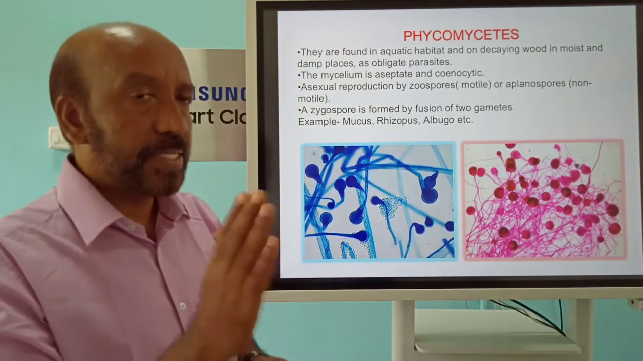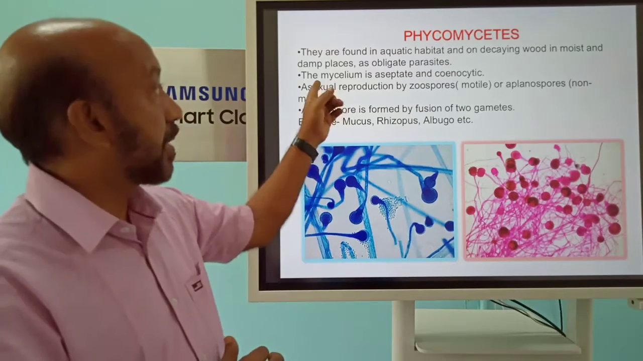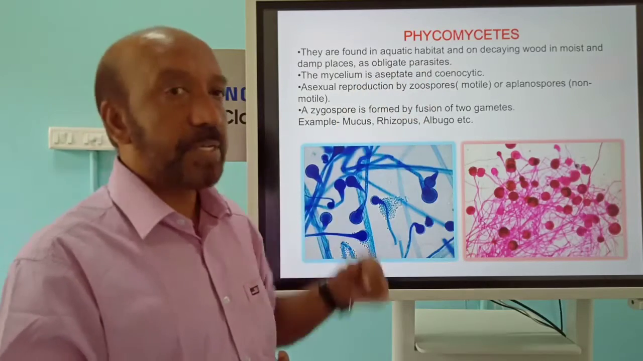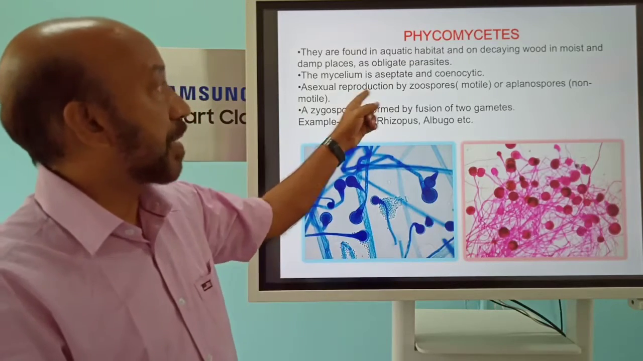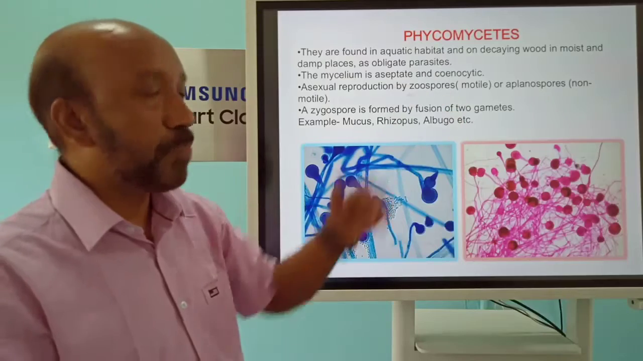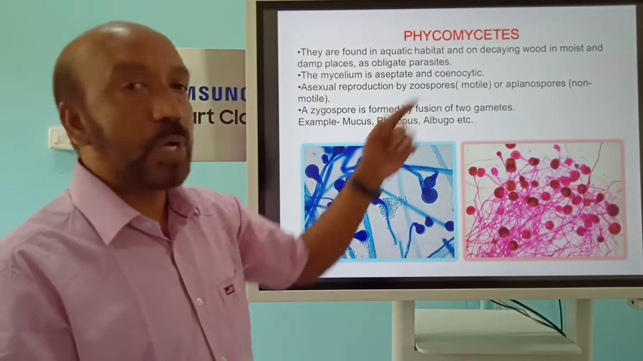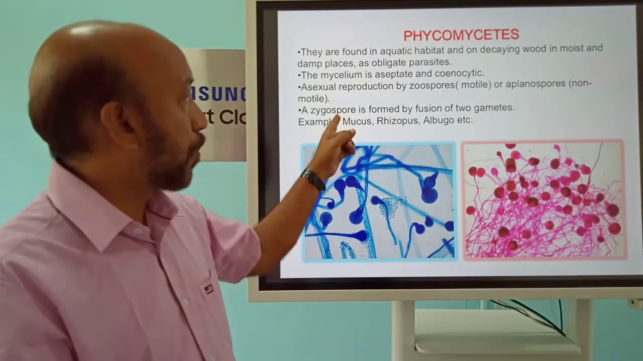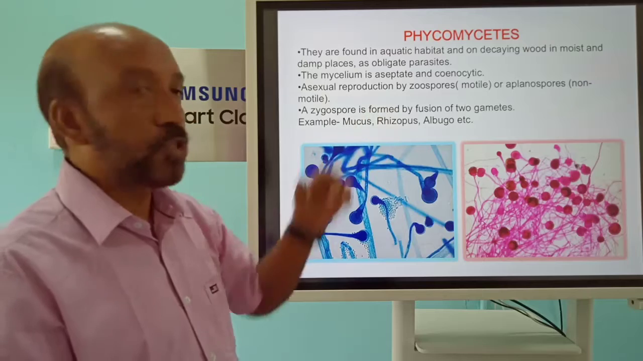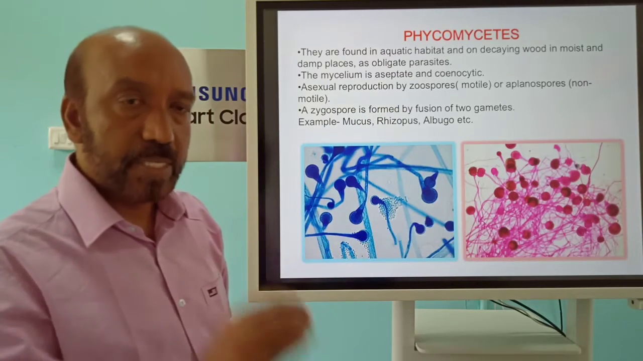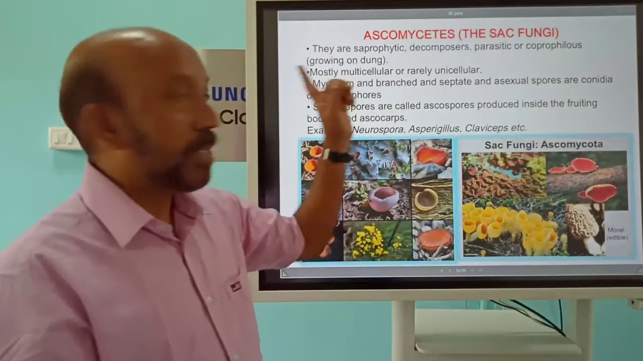Their classification is based on the type of hyphae or mycelium, mode of nutrition, and reproduction. Here the mycelium is aseptate and coenocytic. There is no septum, and they contain many nuclei, the multinucleate condition. Reproduction is essentially by zoospores or aplanospores, motile and non-motile spores. A zygospore is formed by the fusion of two gametes. So sexual reproduction is by zygospore and asexual by zoospores or aplanospores. Mainly Mucor and Rhizopus, the bread black mold and simple fungi which spoil food, are phycomycetes.